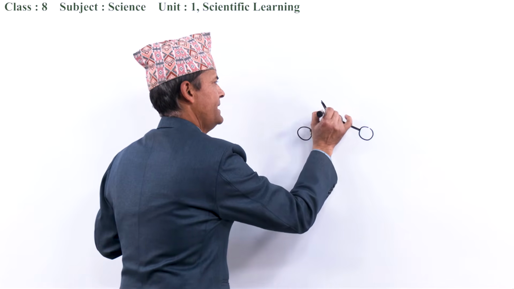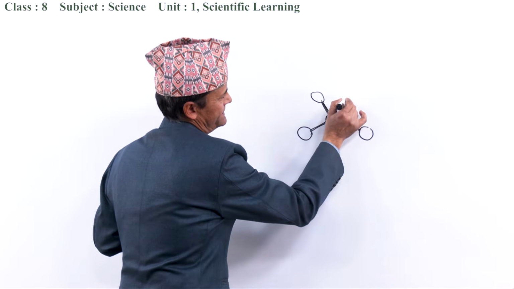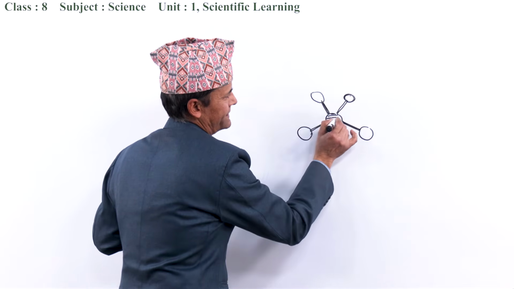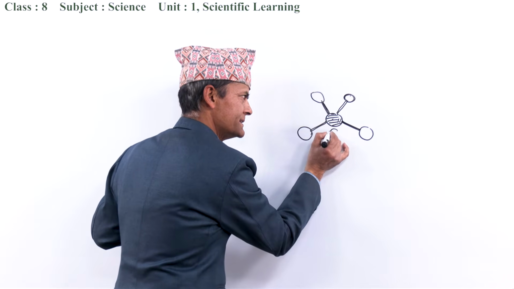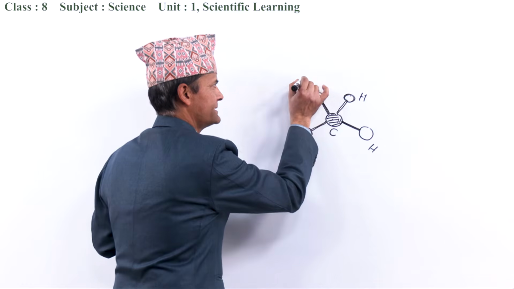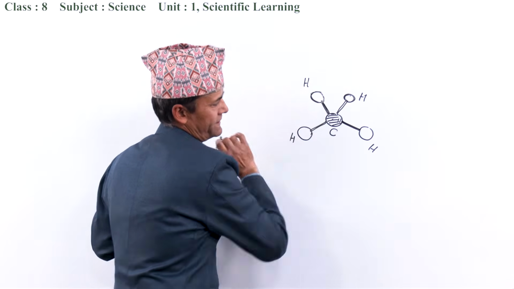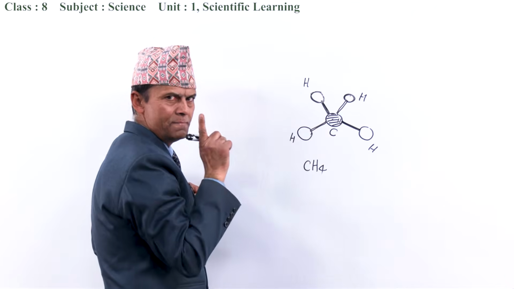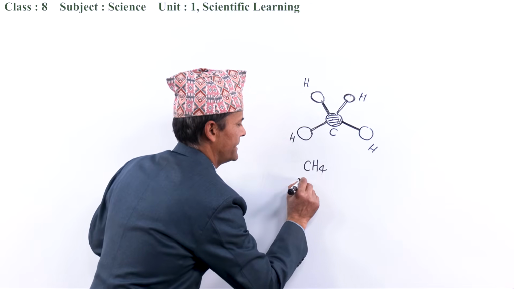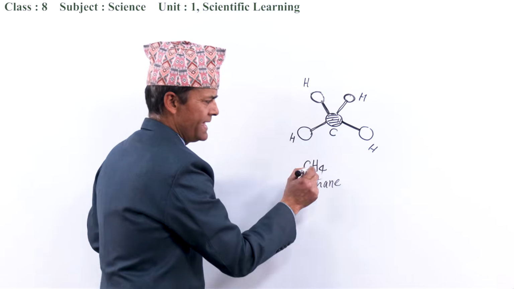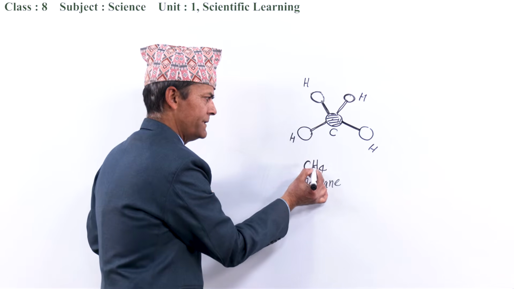Do you have any idea? Let's discuss this model. Yes, maybe it is C, and H, H, H, H. Then what happened? It became CH4, a chemical substance, methane. Yes, methane is a hydrocarbon because there is carbon and hydrogen.